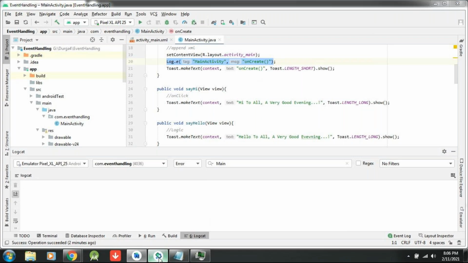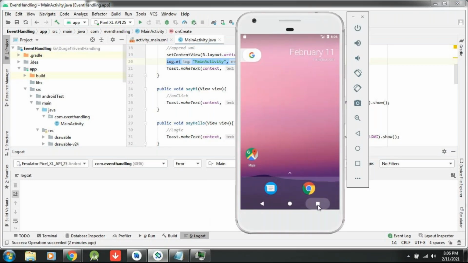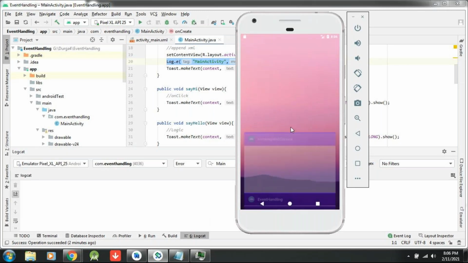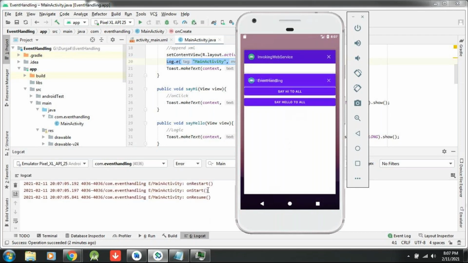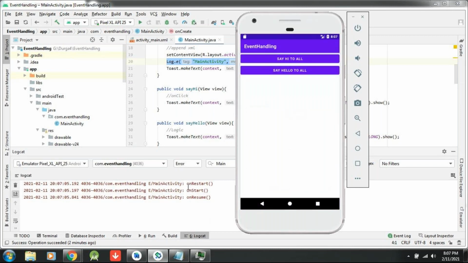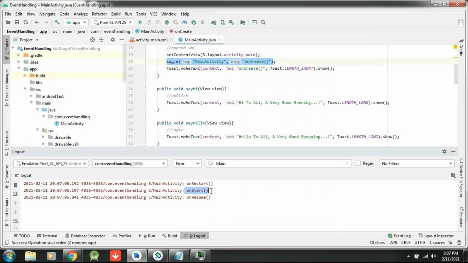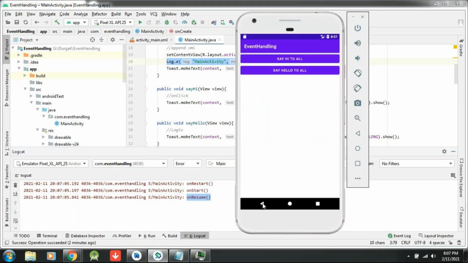Now I'm clicking on the menu, because I just clicked on the home button and my activity is still in the background. Now let me select this. Observe the Logcat here. What methods will come? onRestart, onStart, onResume. Okay, let me do one more thing. Let me click on back.